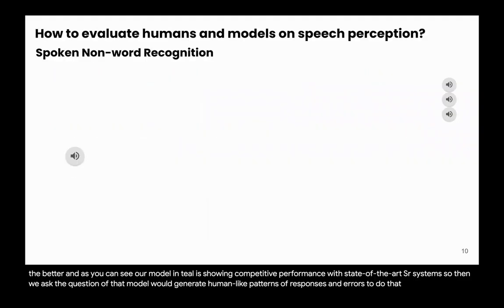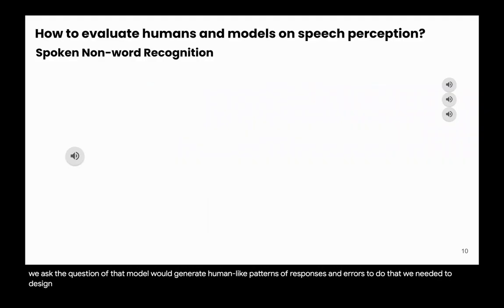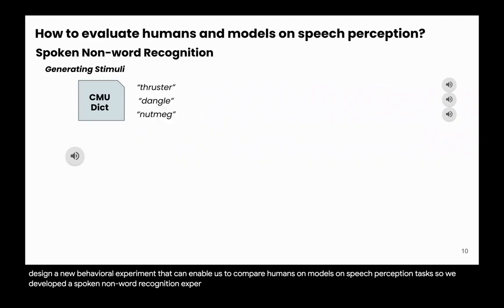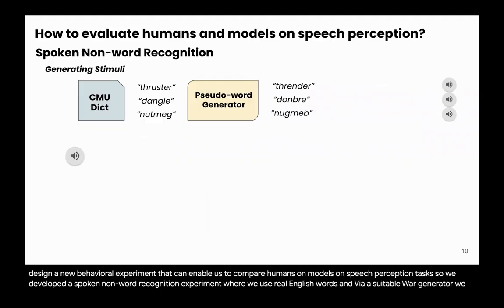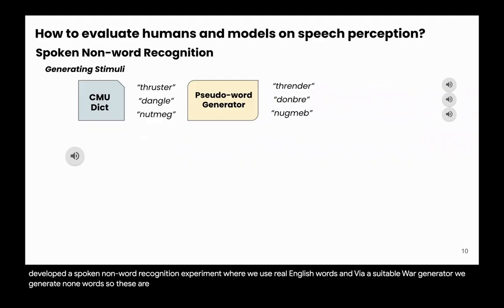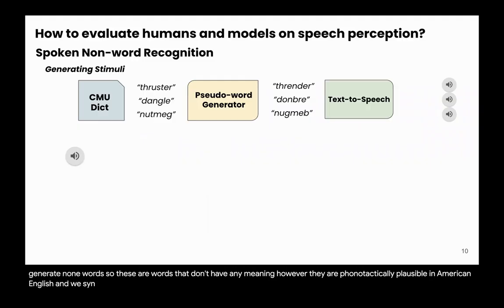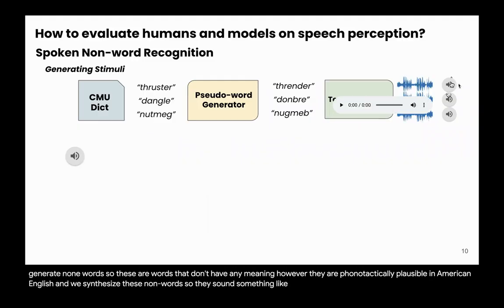To do that, we needed to design a new behavioral experiment that can enable us to compare humans and models on speech perception tasks. So we developed a spoken non-word recognition experiment where we use real English words and, via a pseudo-word generator, we generate non-words. So these are words that don't have any meaning. However, they are phonotactically plausible in American English. And we synthesize these non-words so they sound something like this.